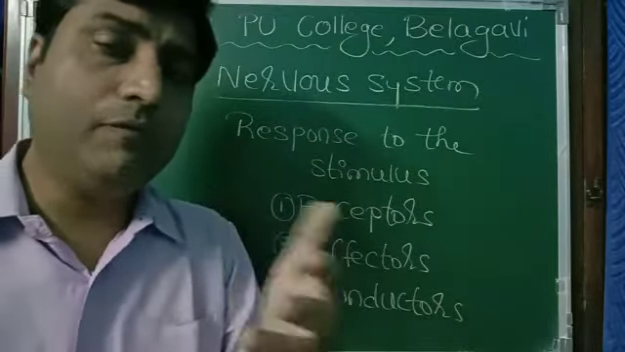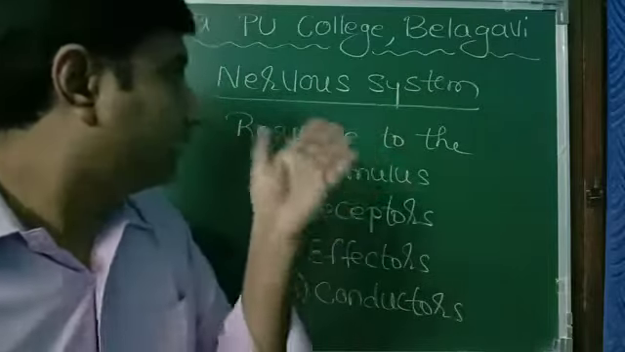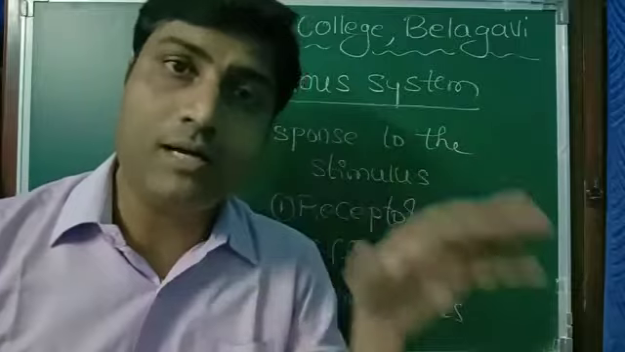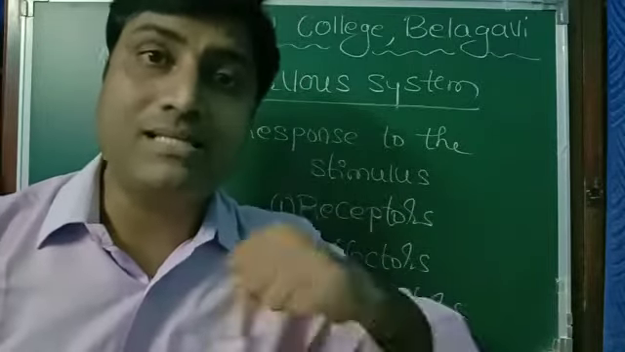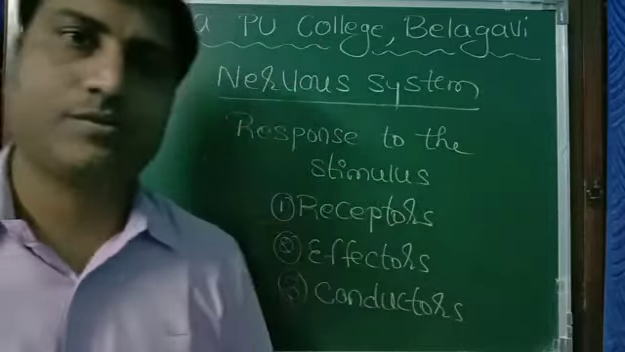Now, what are effectors? When we perform a function like response to stimulus, I gave you an example that we come to a side. How do we come to the side? With the help of our muscles, leg muscles. So here muscles act as effectors.